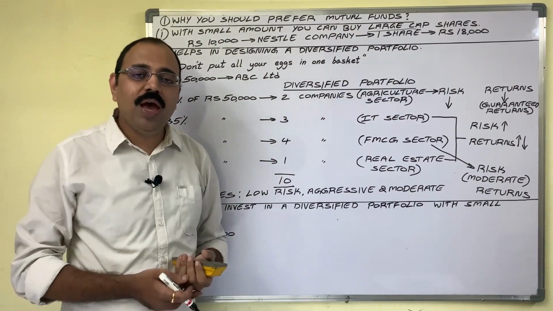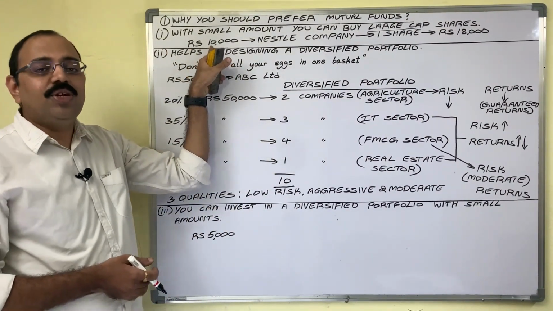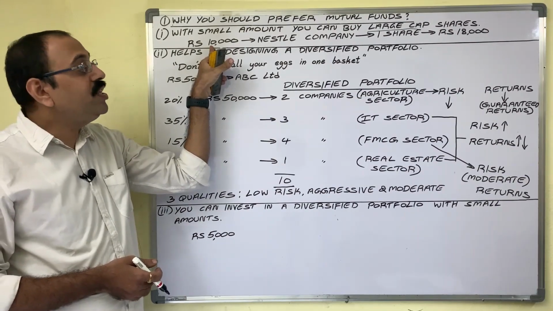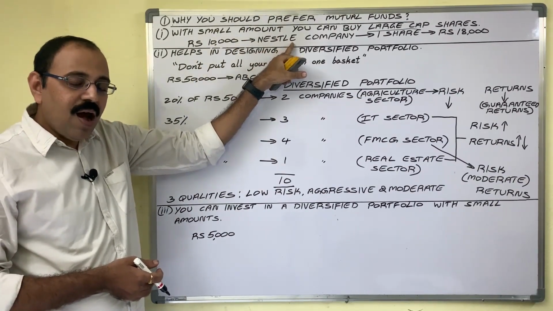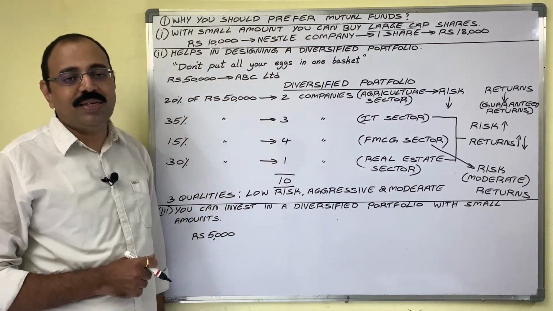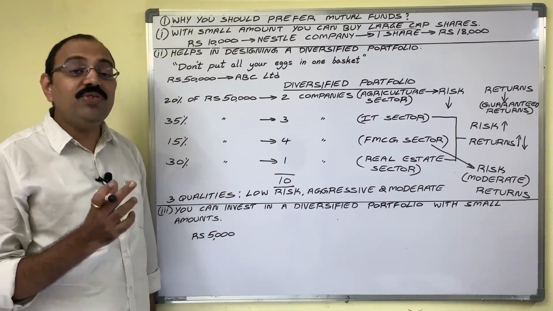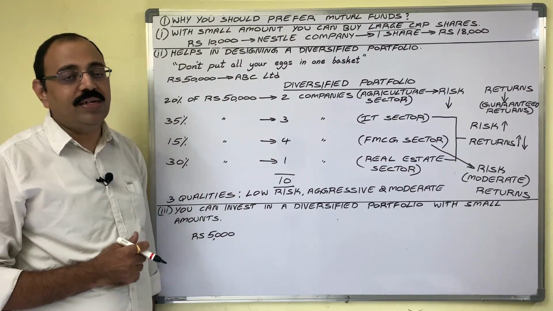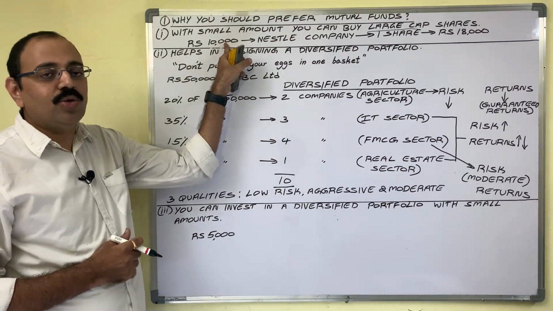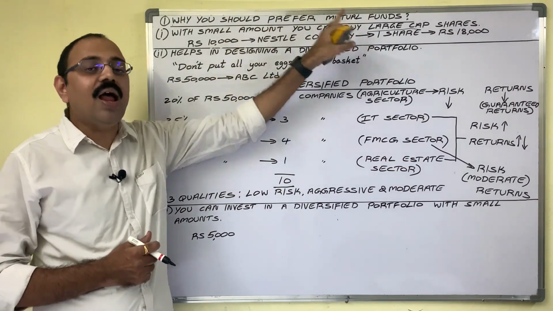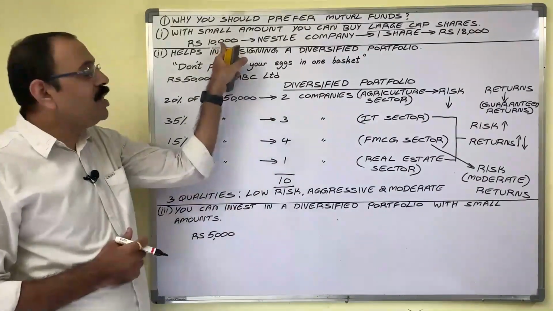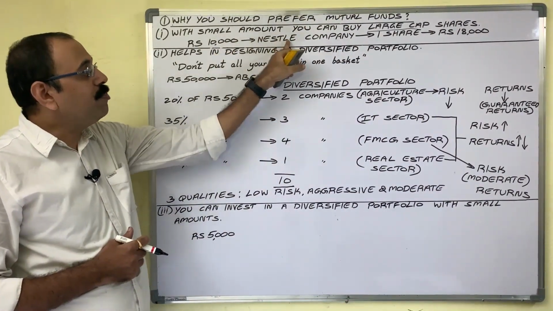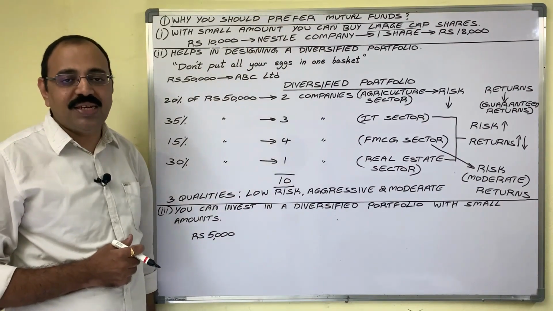But how much money you have? Only 10,000 rupees. Can you invest in Nestle company? Hardly one share also you cannot purchase. Here mutual funds serve your purpose. With the help of mutual funds, with a small amount also, you can invest in large companies. With 10,000 rupees also, you can purchase Nestle company shares.